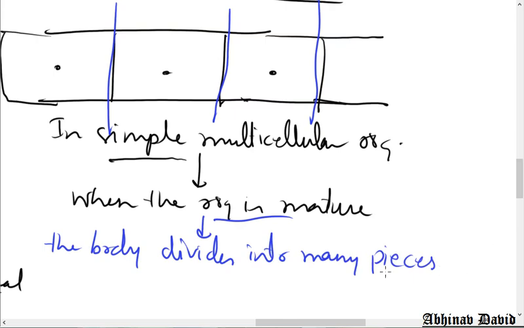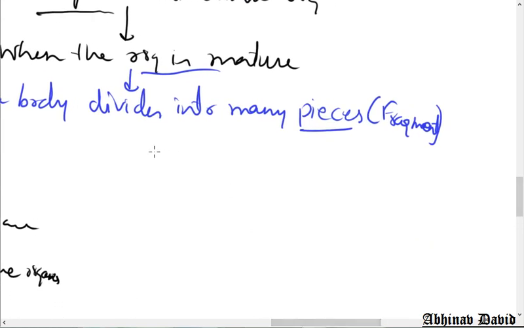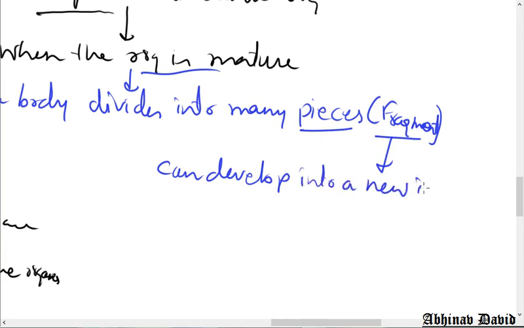Each piece is called a fragment, and each fragment can develop into a new individual organism. I hope you understood.